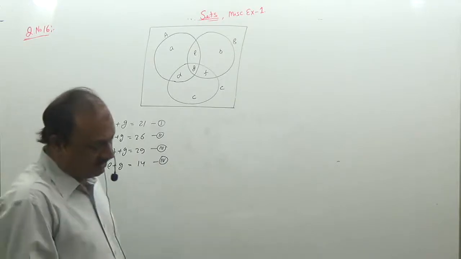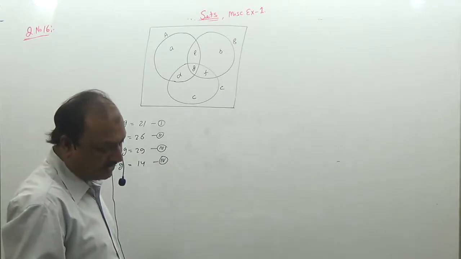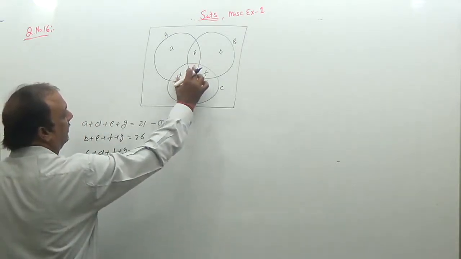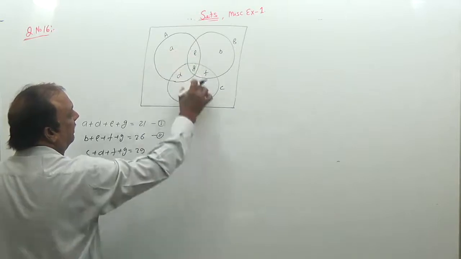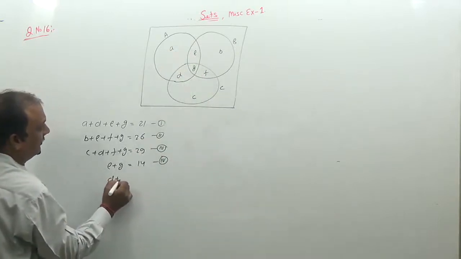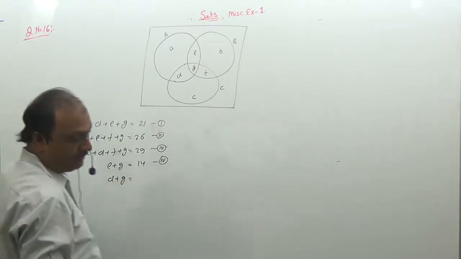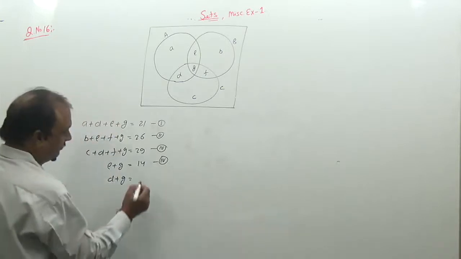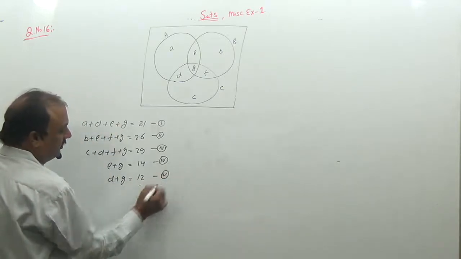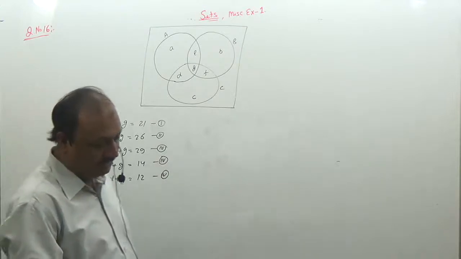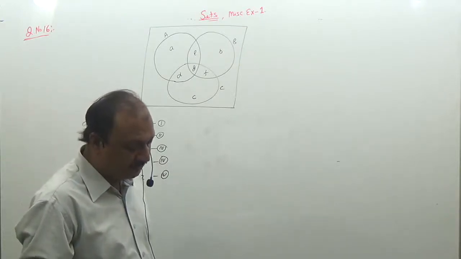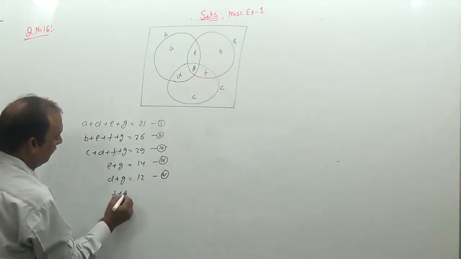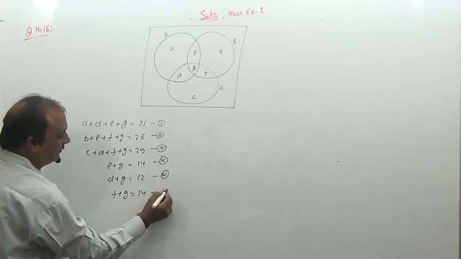Next, 12 people like product C and A. These are the people who like product A as well as C. So D plus G is equal to 12. 14 like product B and C, so this is the common region of B and C. So F plus G is equal to 14.